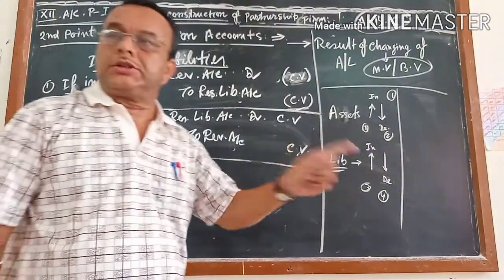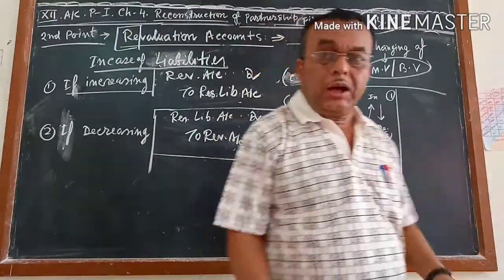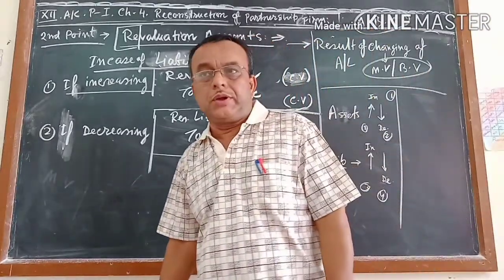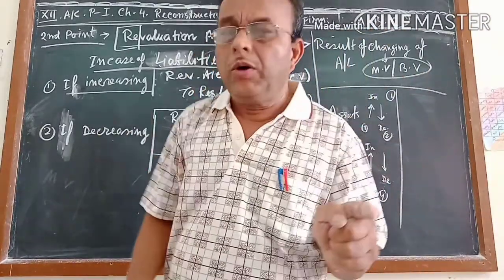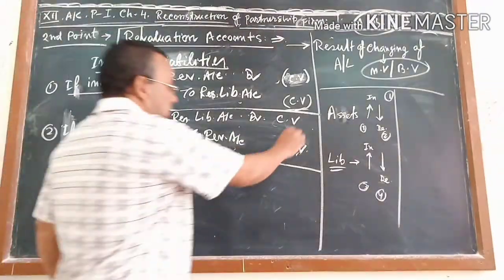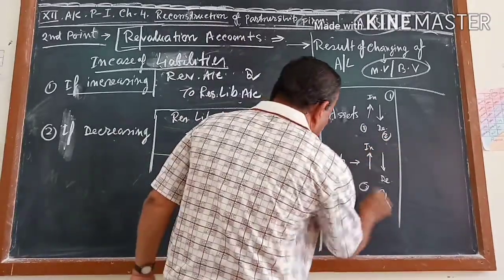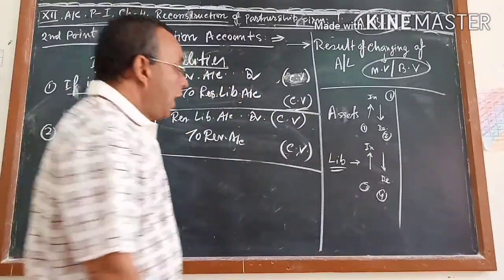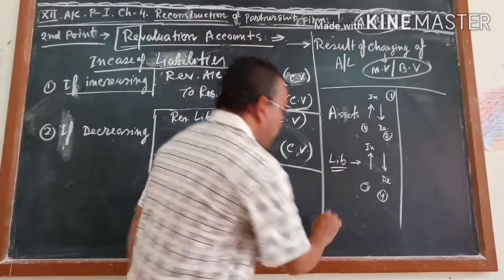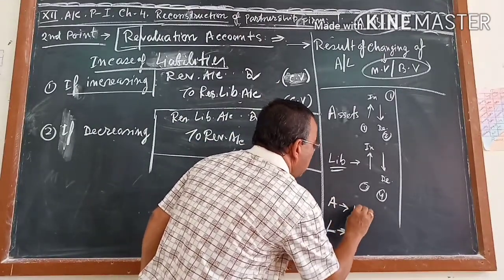Always keep in mind, this is the change value, not the book value, not the market price or market value. The difference between the book value and market value, that amount will be written. So how many accounts have we got generally? 1, 2, 3, 4. And 2 more accounts may come: assets and liabilities unrecorded.